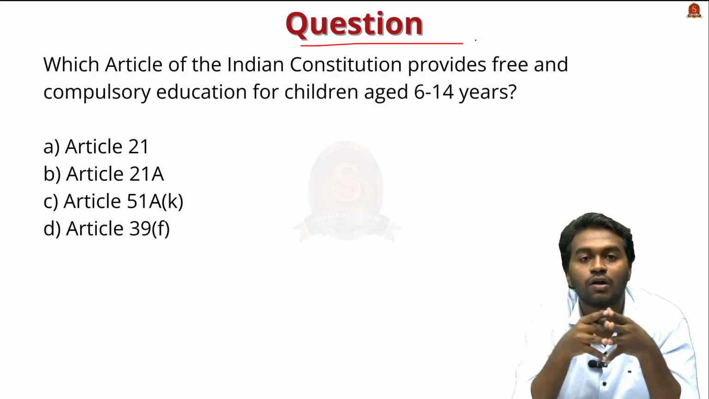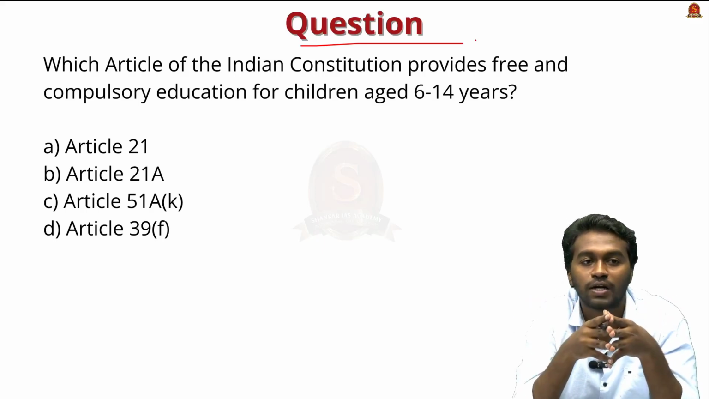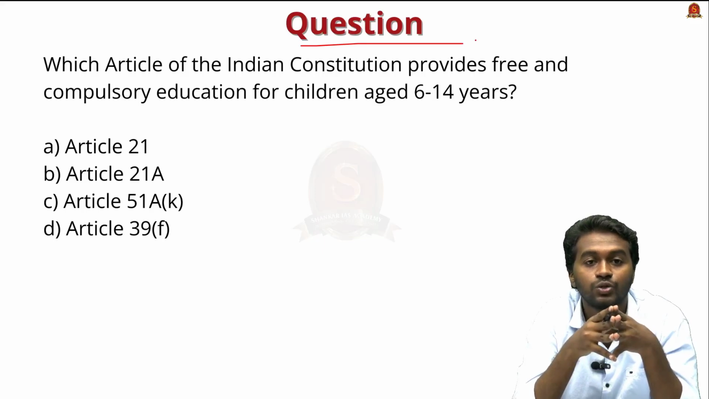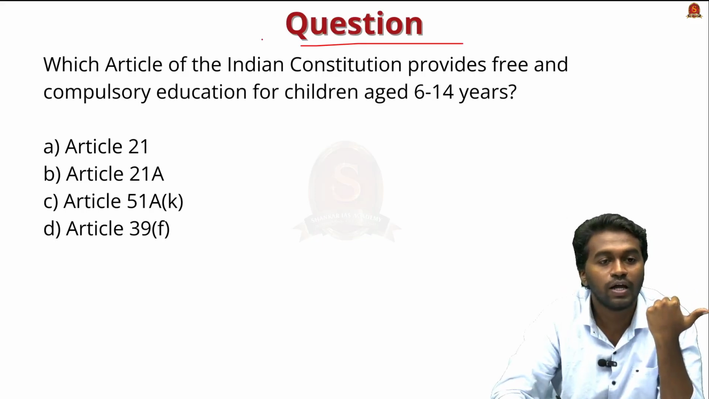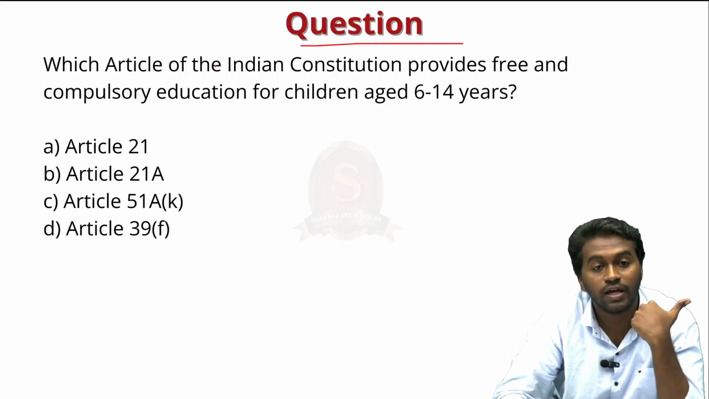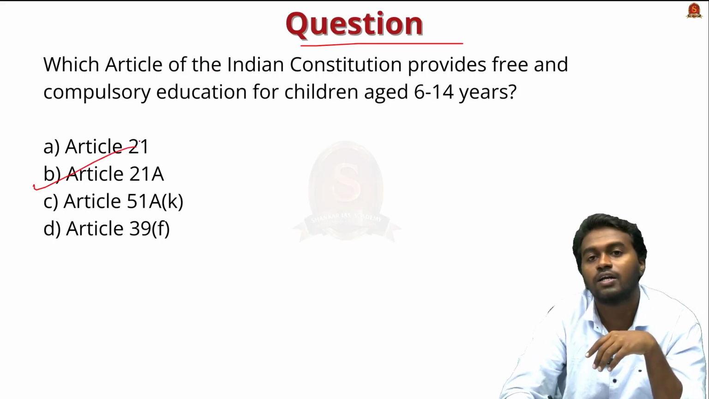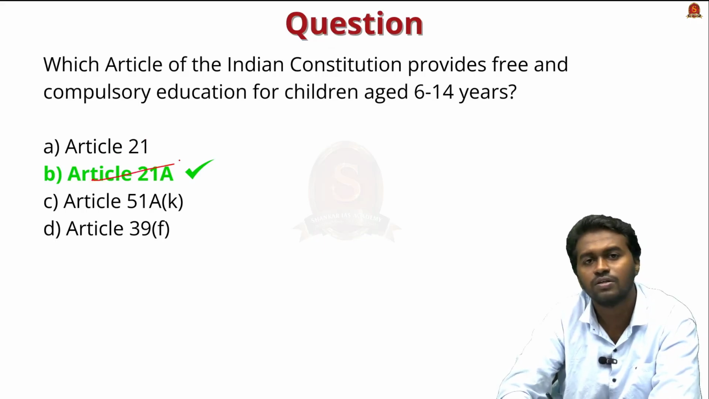And based on our discussion, try to answer the prelims practice question. The question is, which article of the Indian Constitution provides free and compulsory education for children between 6 and 14 years? Article 21, Article 21A, Article 51A clause K, Article 39F. The right answer is Article 21A. So it's a factual question, so you have to learn.